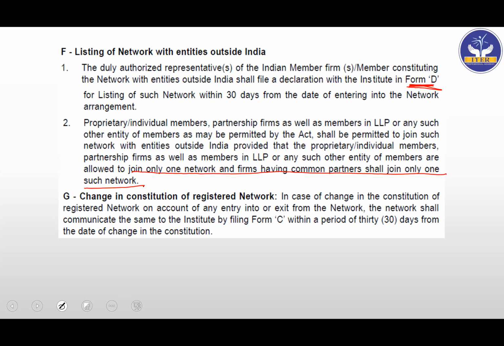Change in constitution of the registered network. In case of change in the constitution of the registered network on account of any entry or exit from the network, they shall communicate the same to the institute by filing Form C within a period of 30 days from the date of such change in the constitution. So any new firm entering, any existing firm exiting, then we'll file something called Form C with ICAI within how many days? Within 30 days. Clear, easy.